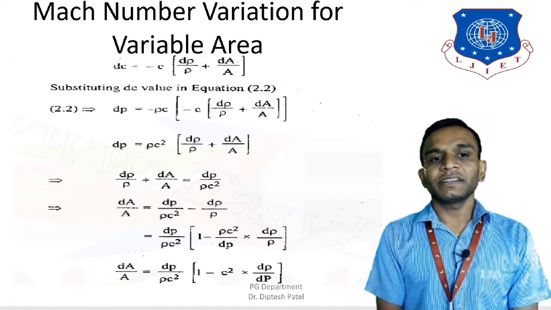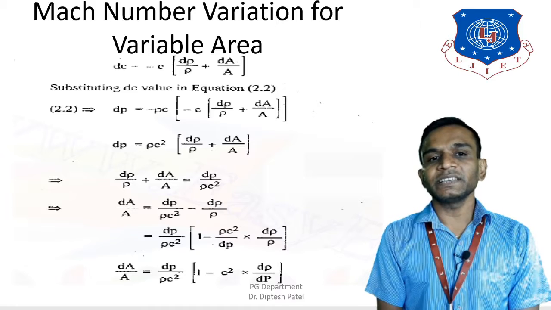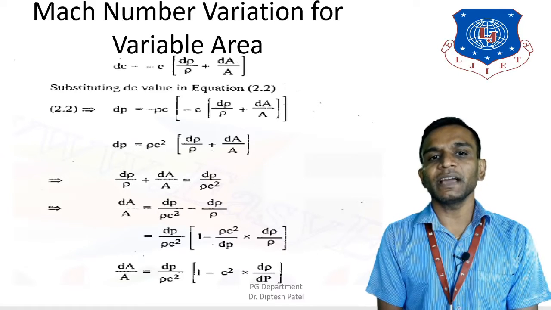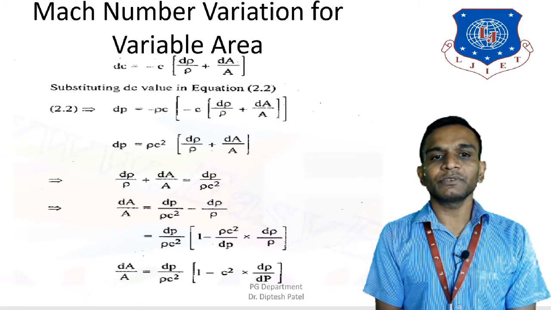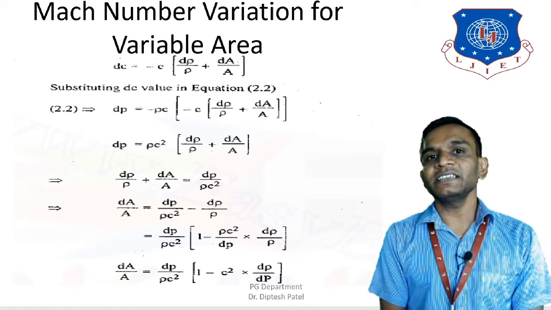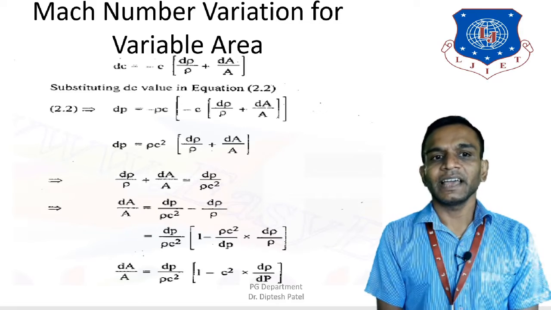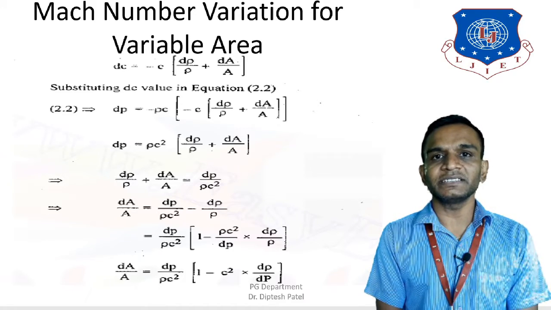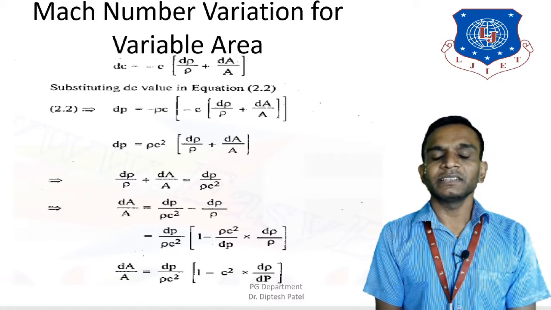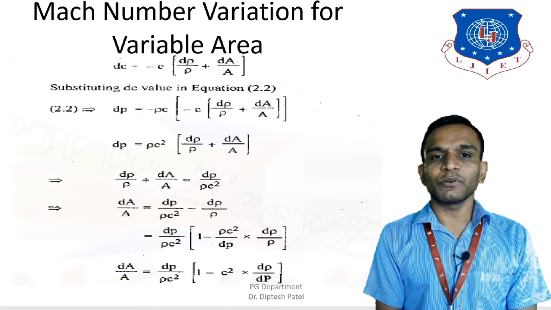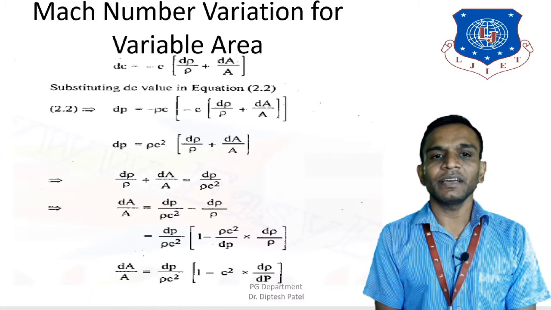Now since we got dc upon c is equal to minus d rho upon rho plus dA upon A, I am going to move the c into the other side as well, and the equation would become dc is equal to minus c inside the bracket d rho upon rho plus dA upon A.